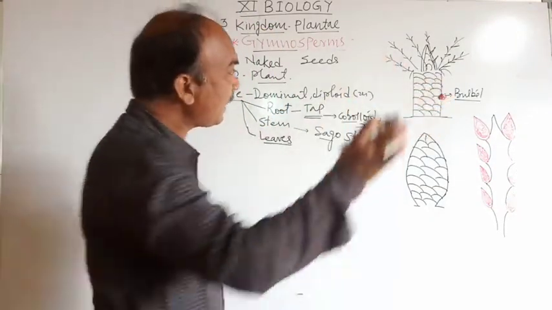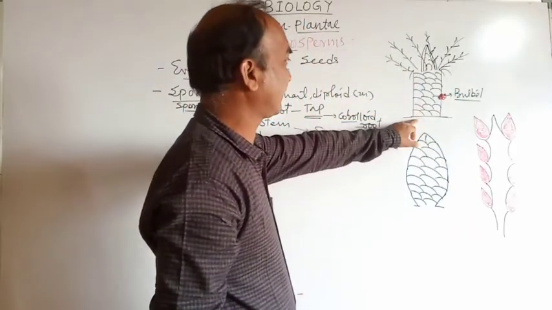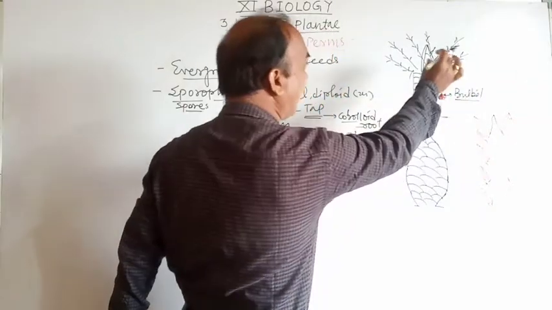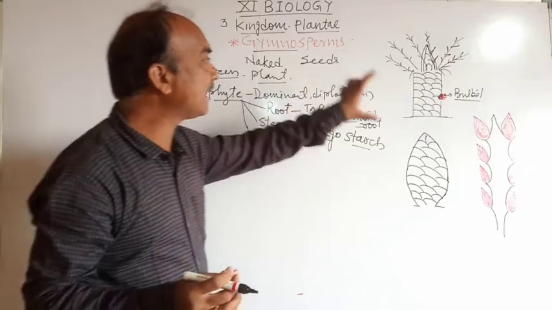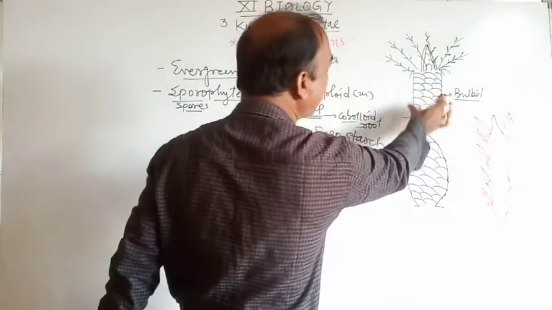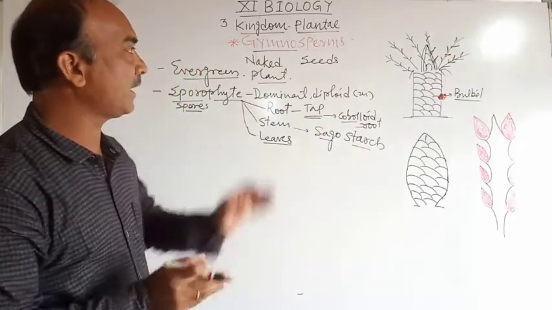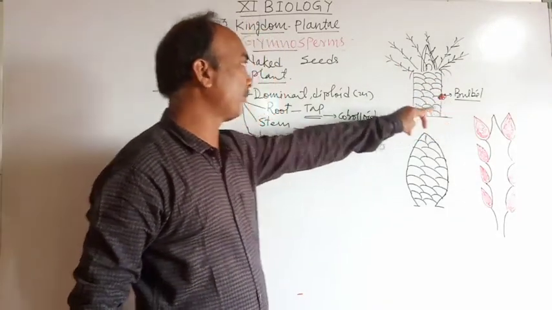A small bunch of vegetative cells is detached from the mother plant, and it develops into a new entire cycas plant. So vegetative propagation takes place with the help of bulbil formation.